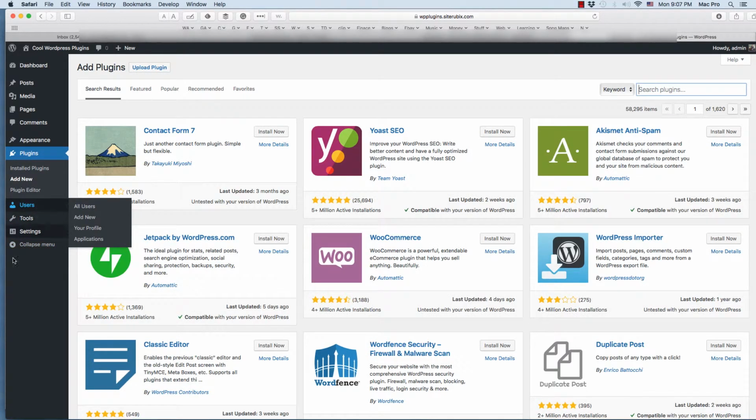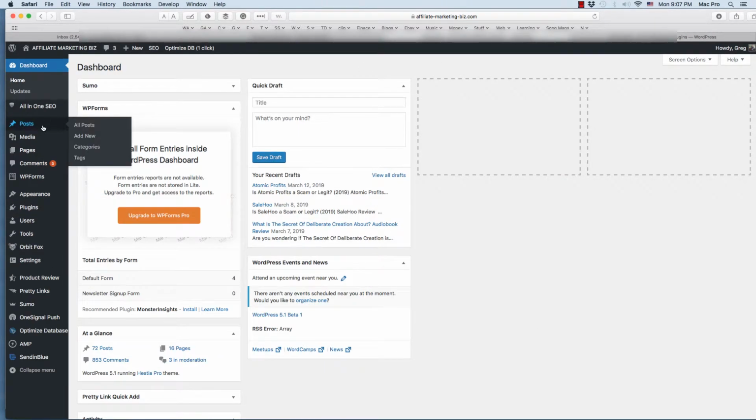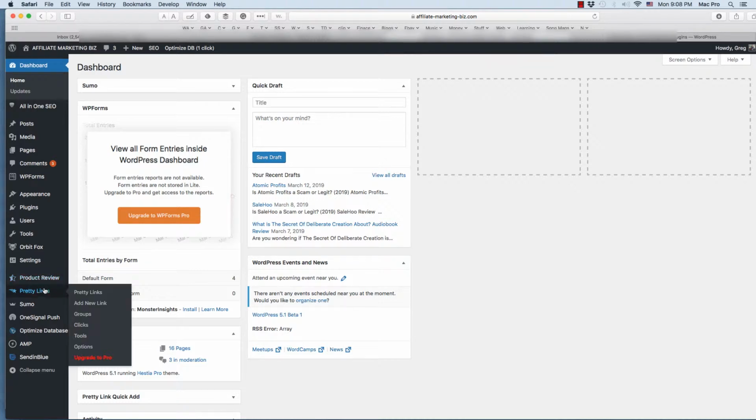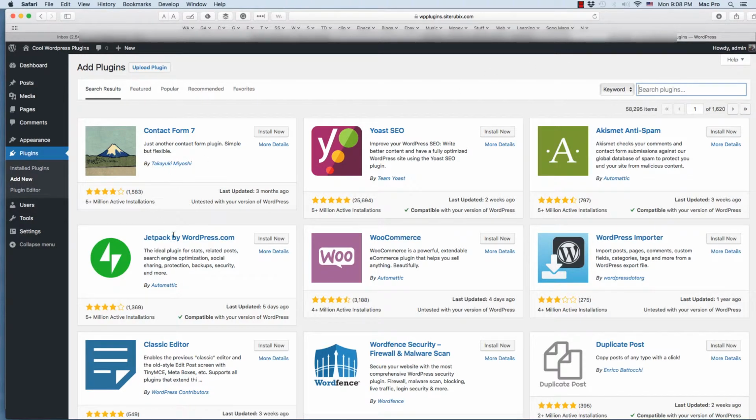some plugins will pop up over here. For example, here's a site that I have, one of my live sites. All in One SEO plugin will pop up over here. I have different forums, a bunch of different product reviews, Pretty Links, all these other settings. These are for all the plugins I have installed. Not all of them, some of them don't use it. Some use the settings, so some will show up over here. Some will be on the left as well. That's when your site gets more mature and you start installing more plugins and such. But that's that, so you'll see that as well.